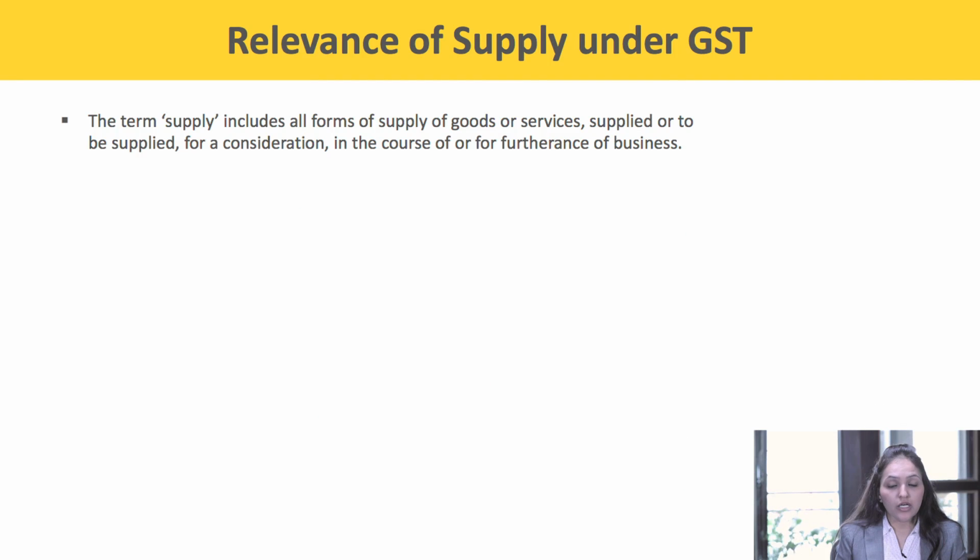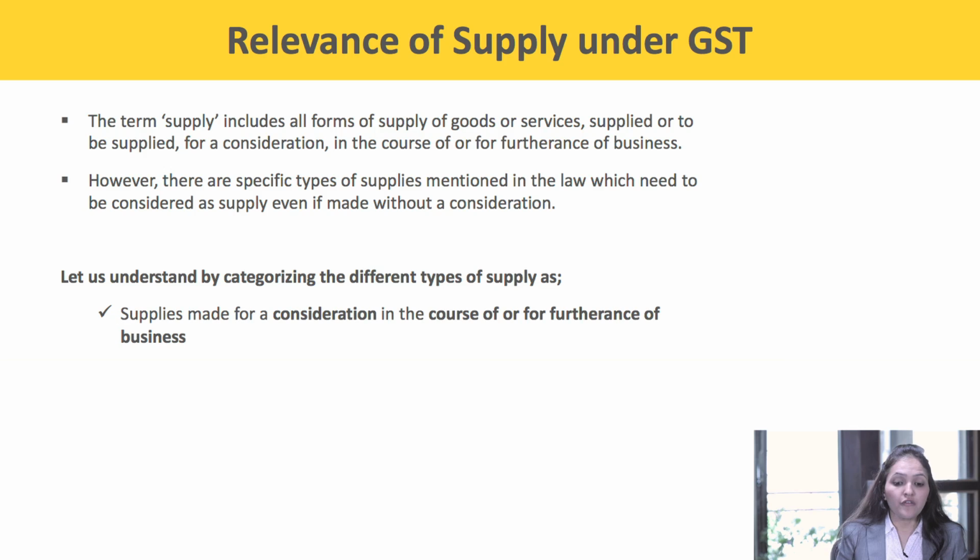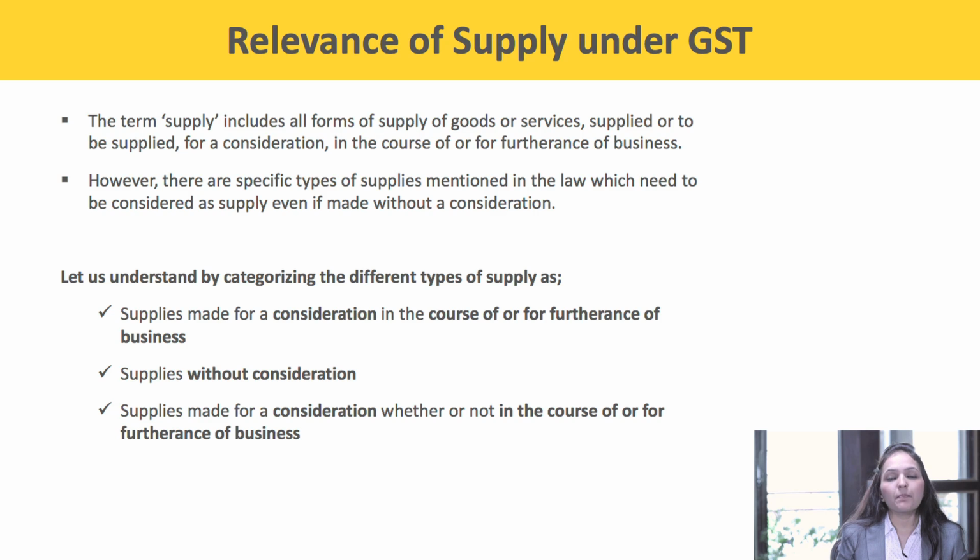The term supply includes all forms of supply of goods or services supplied or to be supplied for a consideration in the course or the furtherance of business. However, there are specific types of supplies mentioned in the law which need to be considered as supply even if they are made without consideration. Let us understand by categorizing the different types of supply as supply made for a consideration in the course of the furtherance of the business, supply made without consideration, and supply made for a consideration whether or not in the course of the furtherance of business.